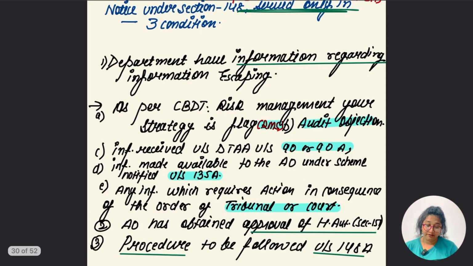First, the department has information regarding income escaping. If the department has any information related to escaping income, only in that case. The first condition says this. Second, the AO has obtained the approval of higher authority under section 151, as 148 already says they have to take the approval of higher authority. Third, the procedure to be followed under section 148A, the order. We know this also. So we have to find out what information is related to income escaping. This is the other question for us.